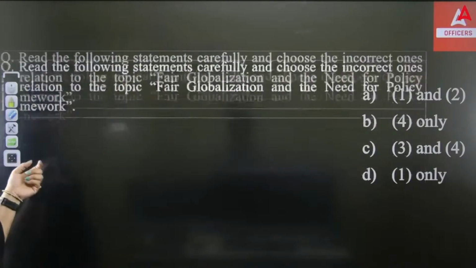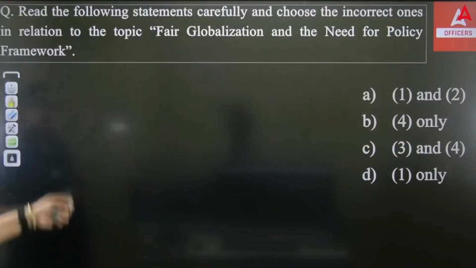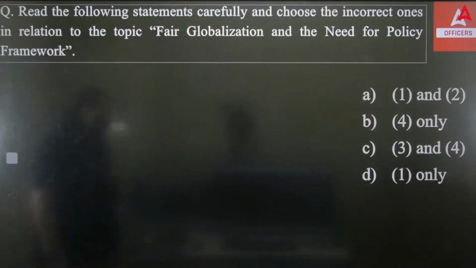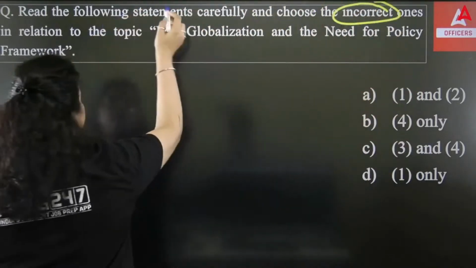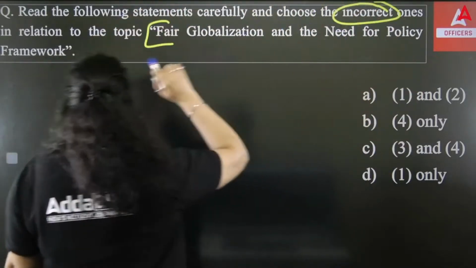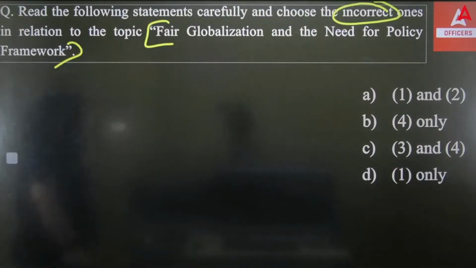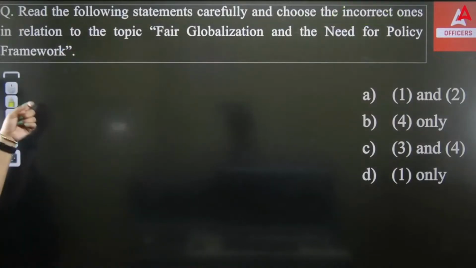Unequal benefits are there. Now, read the following statements carefully and choose the incorrect one. Which statement is the incorrect one in relation to the topic of fair globalization and the need for a policy framework? Okay, so these are the statements in front of you.